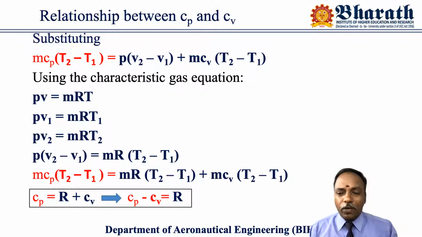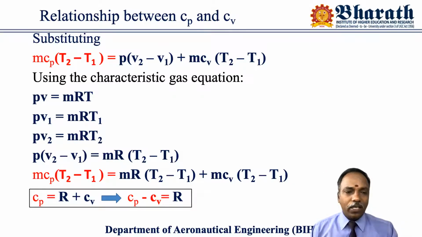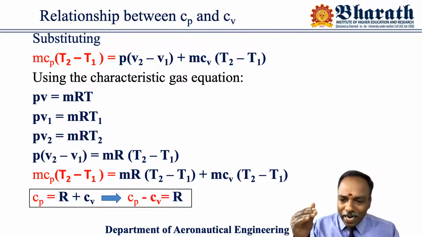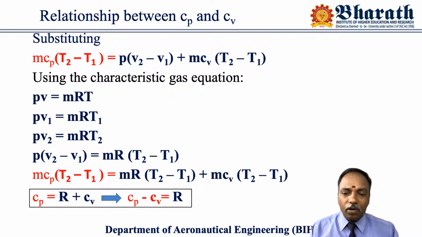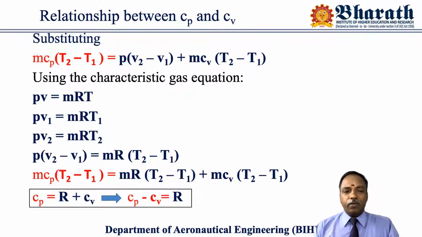Here P1 is equal to P2, that's why we are putting it as P. P1 equal to P2 equal to P. Similarly for the state 2, the characteristic equation is P2 V2 is equal to mR T2. So P into V2 minus V1 can be replaced as mR into T2 minus T1. Why? Because I just gave the explanation, right?